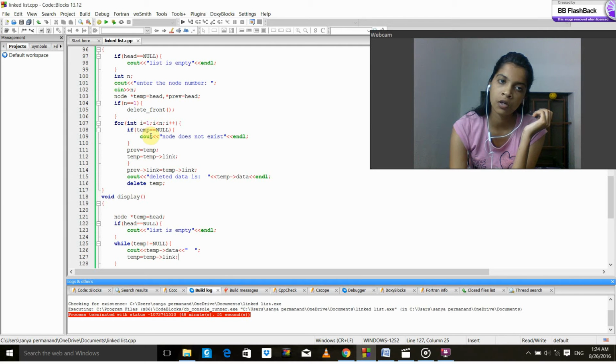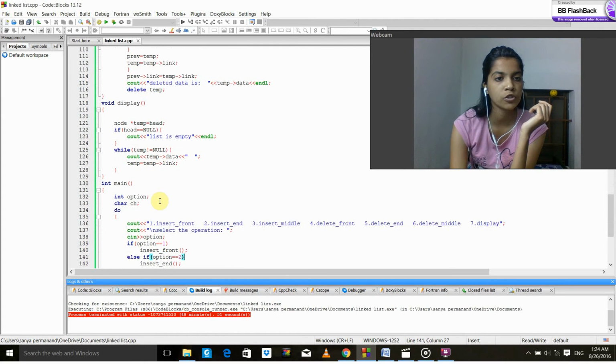If it is null, then the node does not exist. Otherwise temp equal to temp of link. When it comes out of the loop, it will initialize prev of link equal to temp of link. So our deleted data is temp of data, under delete temp.